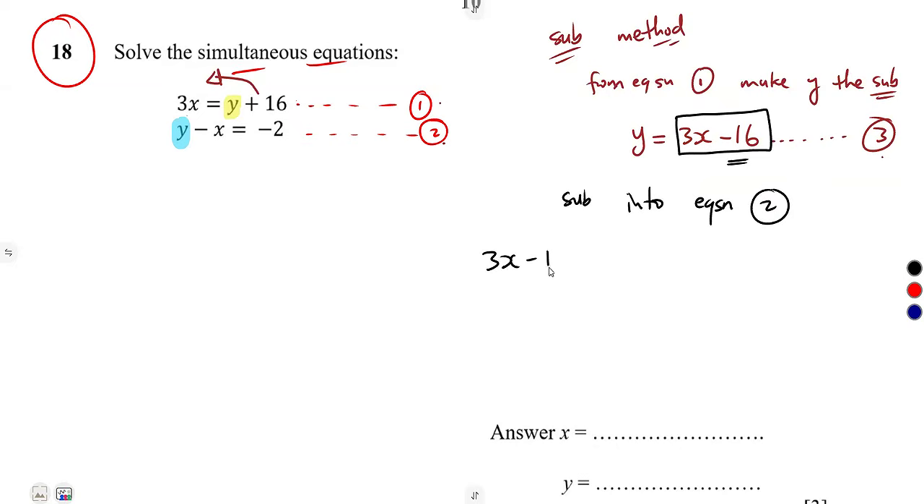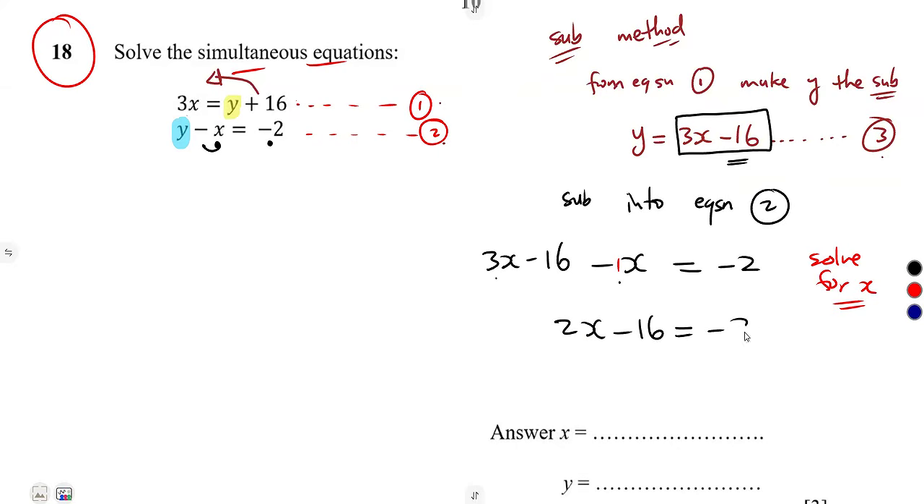3x minus 16 in place of y. So y minus x is equal to what? Is equal to -2. So you can solve for what? You can solve for x as it is direct, because this equation is in terms of x. So let us collect our like terms. 3 minus 1, that's 2x, minus 16 is equal to -2.